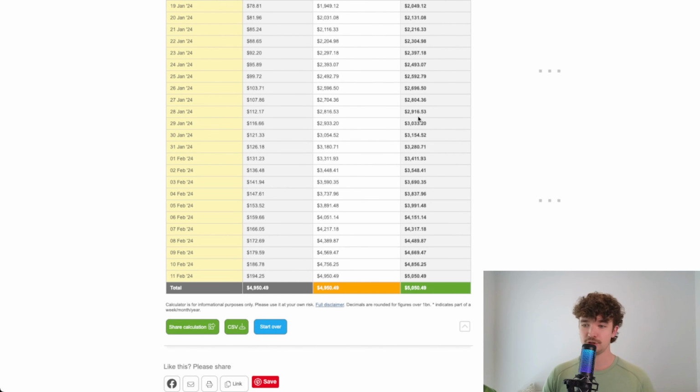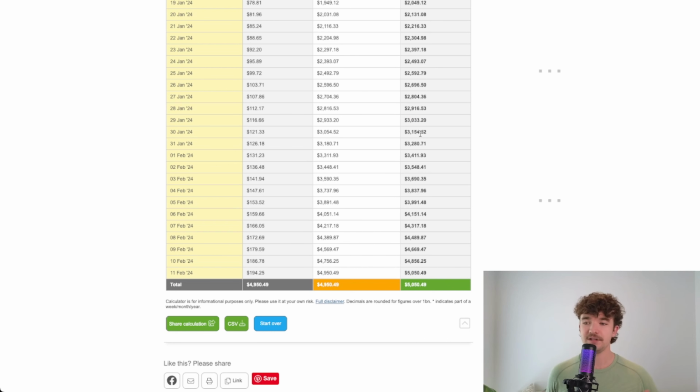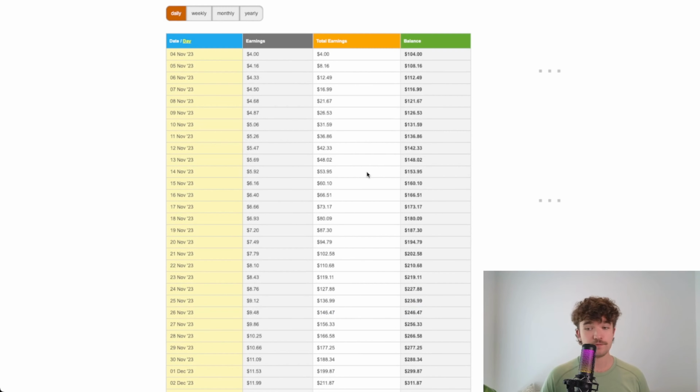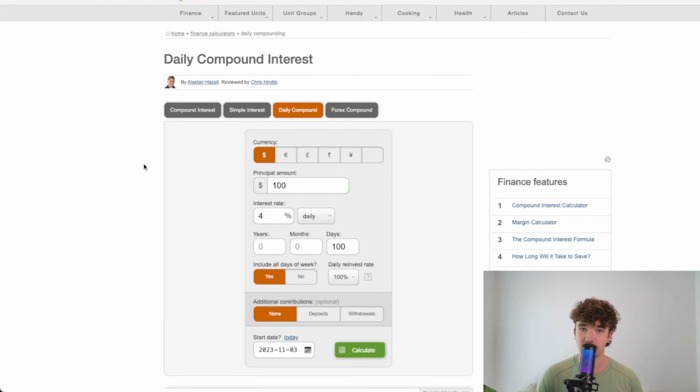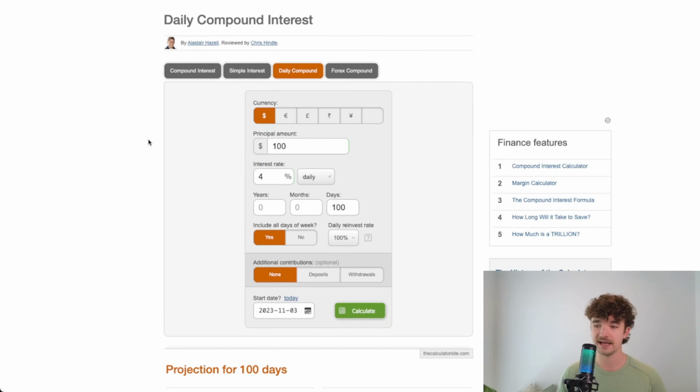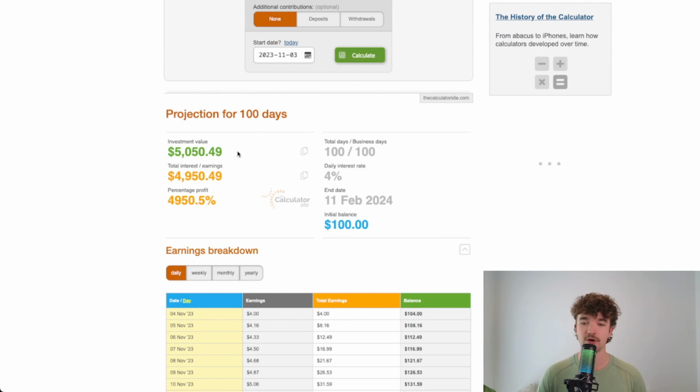And in the last 2 weeks, you go from $3,000 all the way to $5,000. So it's a big jump at the end. And so definitely compounding it all, it really becomes a snowball. And that's where the compounding interest becomes super, super powerful. So as you can see, if you can earn 4% doing our betting, which is, again, we'll get into it in a sec, it's risk-free, right? Or at least low risk. You're taking both sides of a bet. So you're earning 4% per day. Start with $100, 100 days, and you earn over $5,000 after the 100 days. So pretty impressive and a powerful feature.